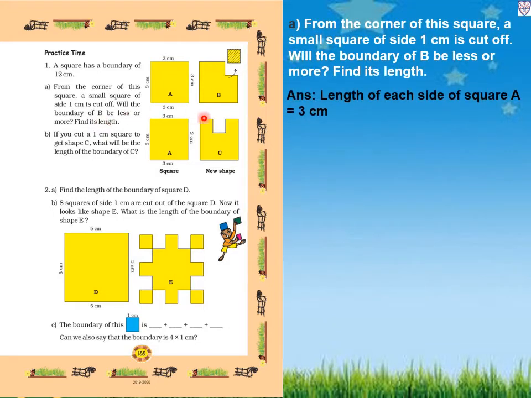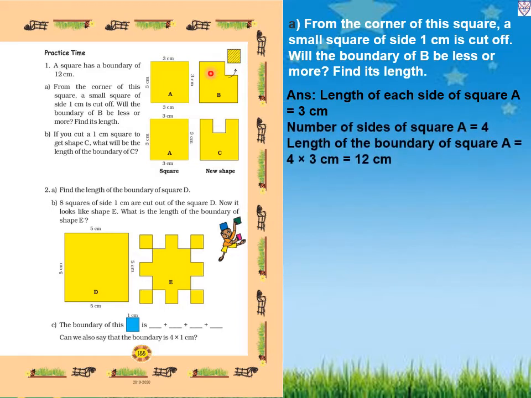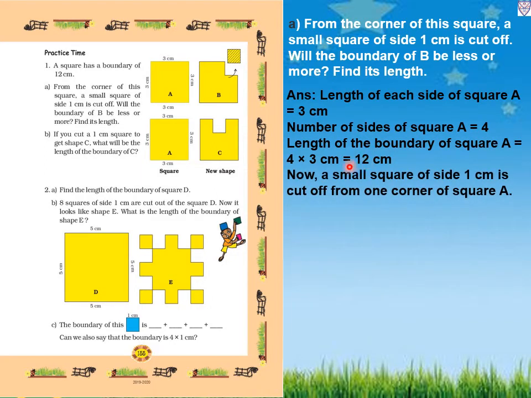So the length of each side of square A equals 3 centimeter. Here all sides equal 3 centimeter as given. So the number of sides of square A equals 4. So the length of the boundary of square A equals 4 multiplied by 3 centimeter. So we will get 12 centimeter. Now a small square of side 1 centimeter is cut off from one corner of square A. Like this way they have cut from the corner of the square.